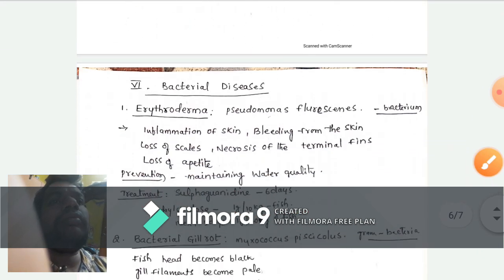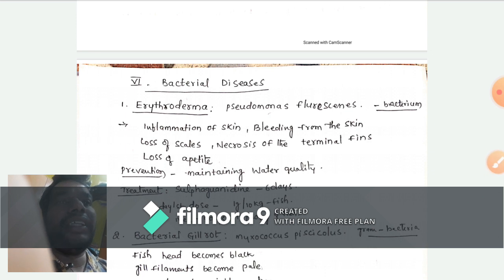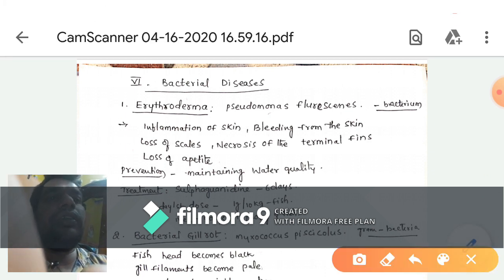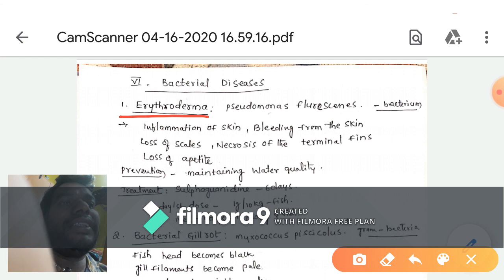Another group is bacterial diseases. The first one is erythrodermatitis. It is caused by Pseudomonas fluorescens.